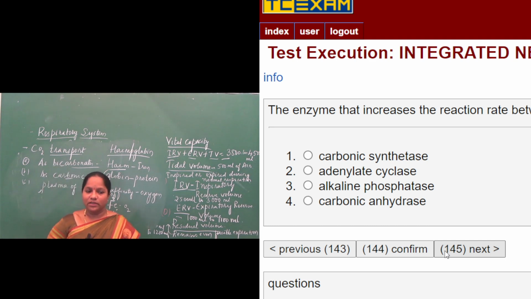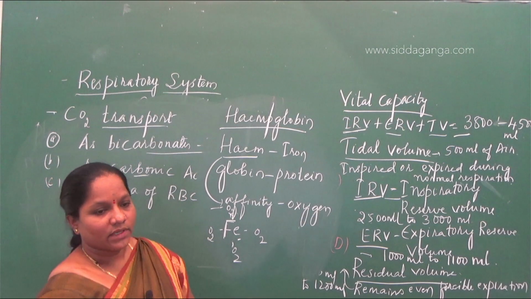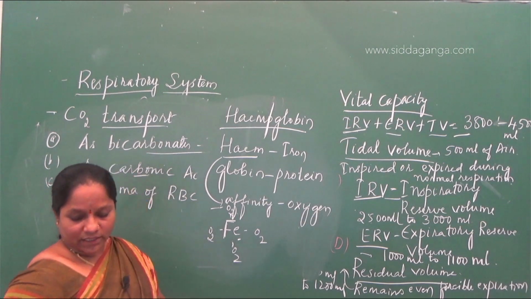So the options given there are: carbonic synthetase, adenylate cyclase, alkaline phosphatase, carbonic anhydrase. So the enzyme that increases the rate of reaction.